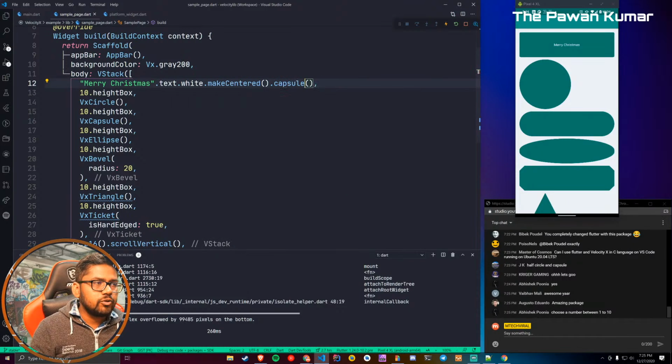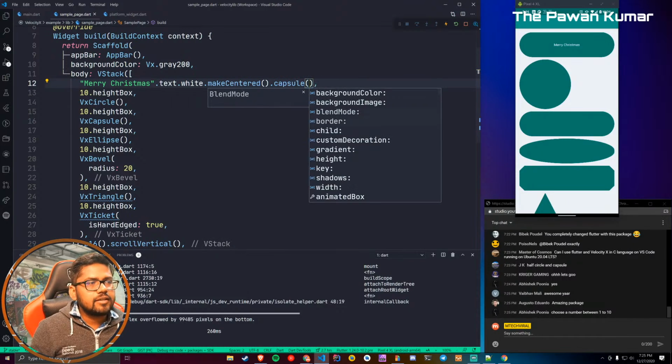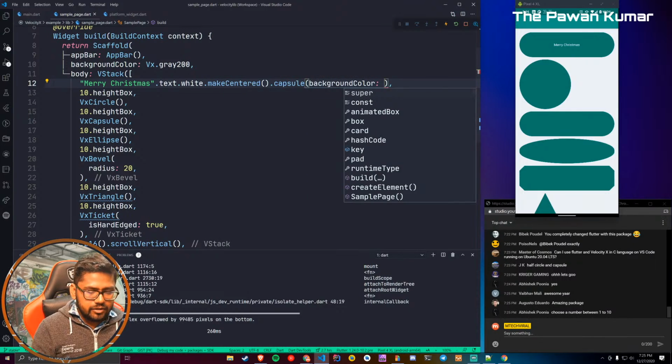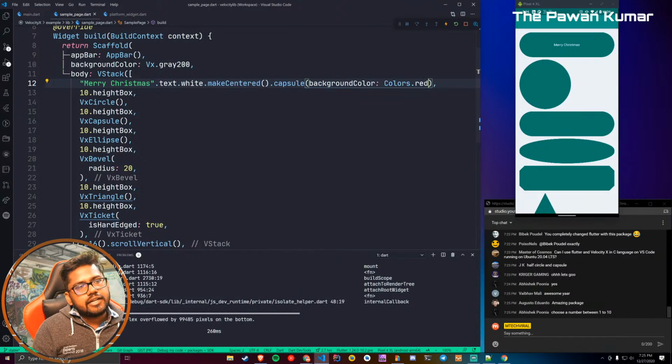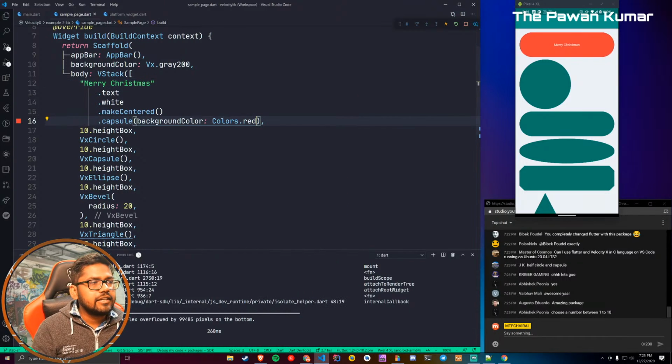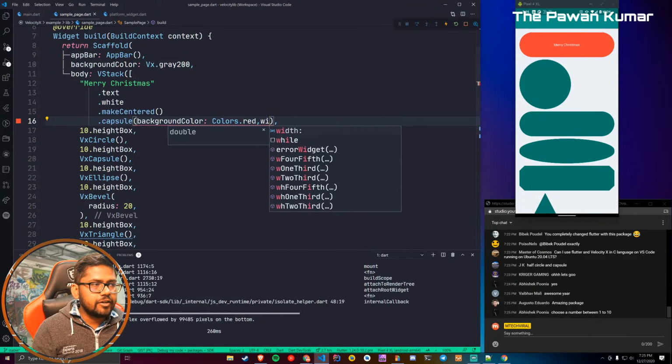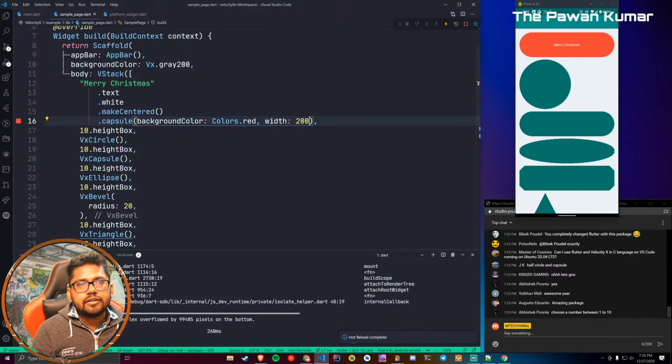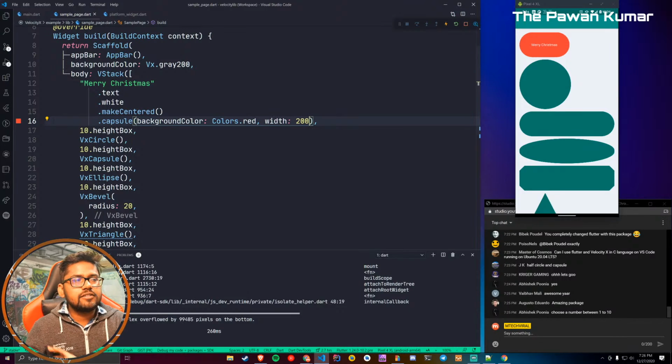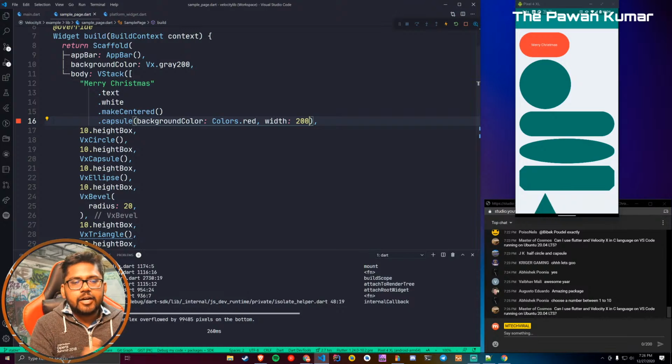We will go back to capsule. Also this color is not something amazing, so I can add a background color. Let's make it red just for the sake of making it. Did you notice the animation which it did? If you haven't, then let's also change the width of it. Let's make it 200 and you will see the animation. This is because in the background it is animating it. So this now looks cool, right?